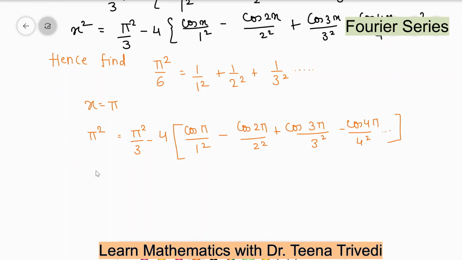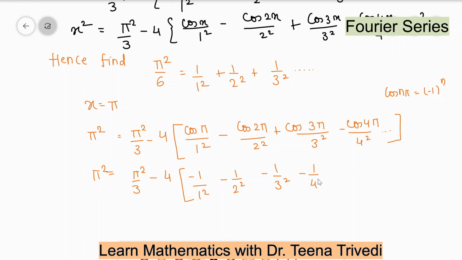So cos pi will be minus 1, cos 2 pi will be positive, cos 3 pi will be negative. So you can see this will be minus 1 upon 1 square minus 1 upon 2 square minus 1 upon 3 square, because cos 3 pi is again negative. We know that cos of n pi is equal to minus 1 power n. So whenever n is even it will be plus 1, and when it is odd it will be negative.